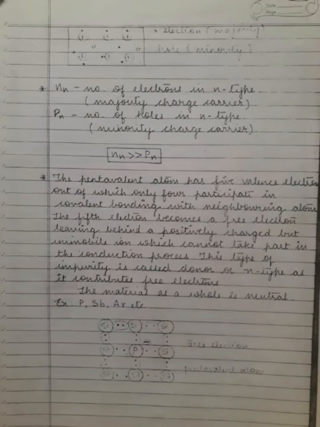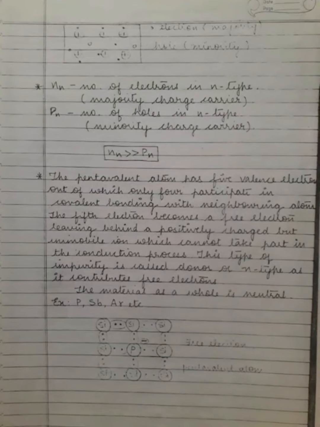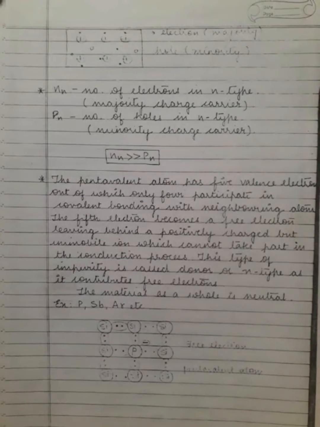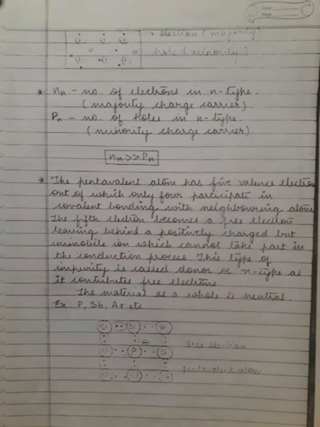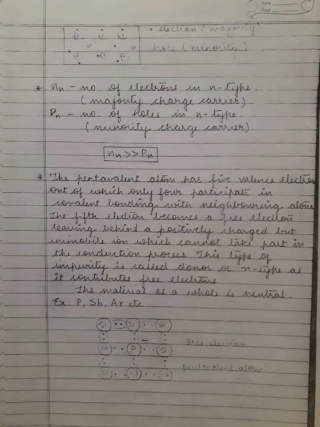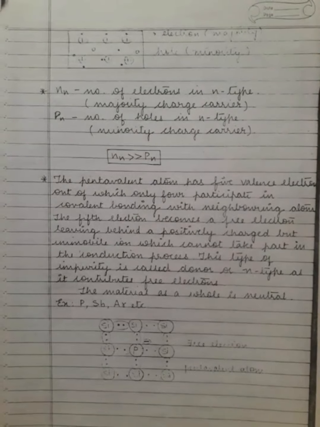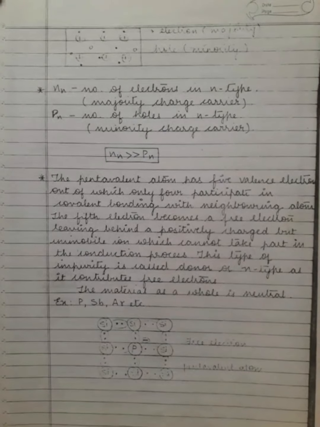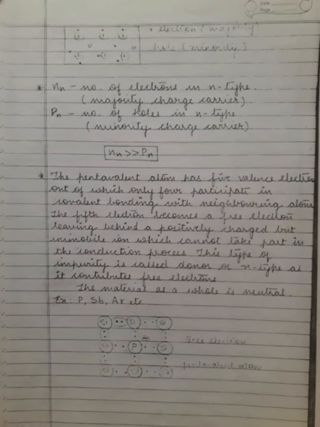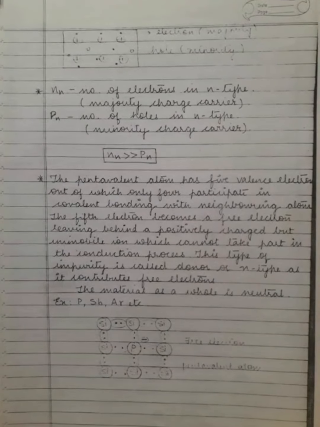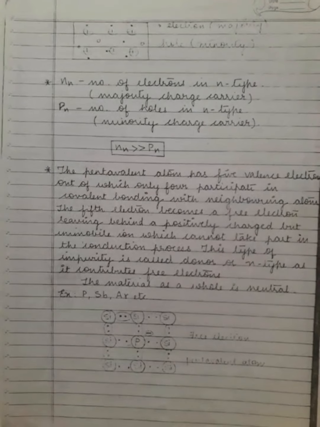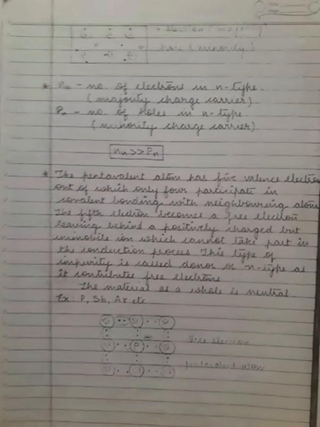The material as a whole is neutral. Examples are phosphorus, antimony, arsenic, etc. This is the configuration given below.